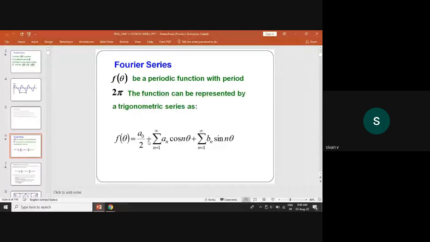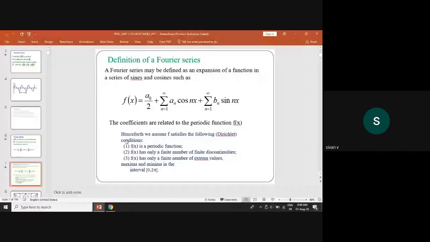Here theta is replaced by x. Now the original definition: a Fourier series may be defined as the expansion of a function in a series of sine and cosine. It is an infinite series, and we are expanding using sine and cosine, because sine and cosine are periodic functions. If you know the periodic function, or if we have an infinite series, we project it into sine and cosine terms, and easily we can find the convergence of that series.